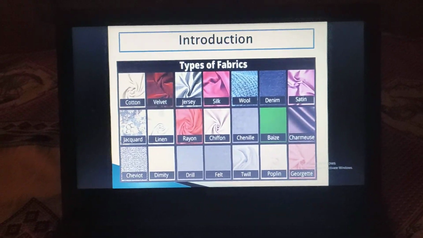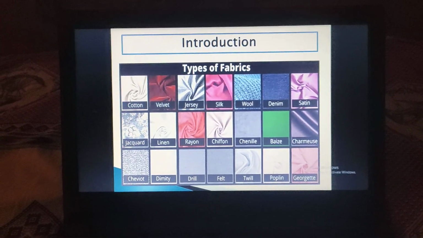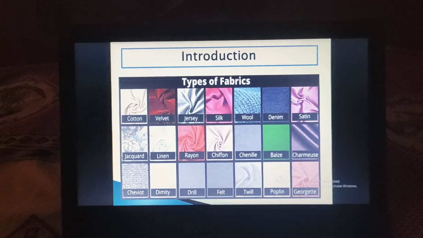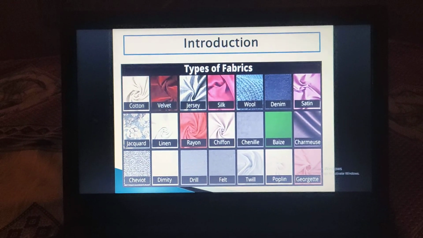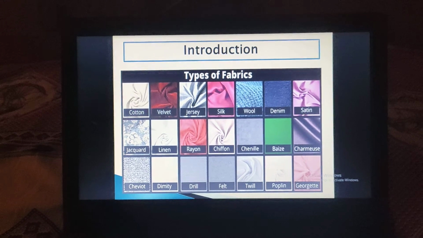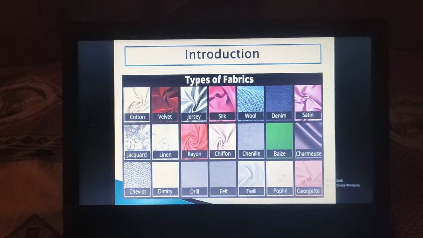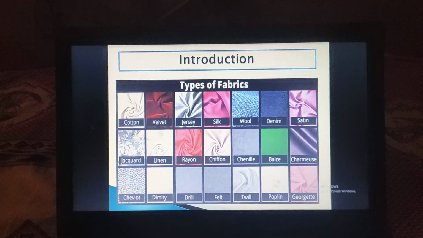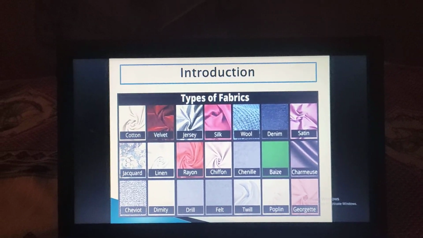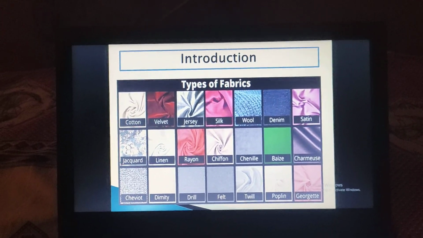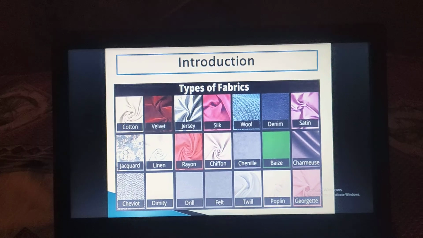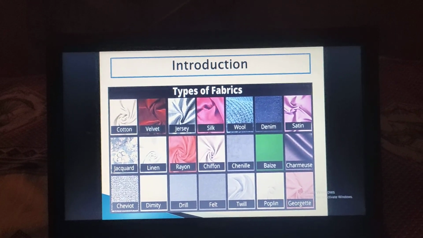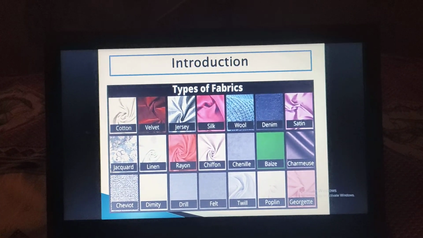Okay, have you ever noticed that the clothes we wear feel very different? If you touch it, how are you able to identify which fabric this is? A very easy answer is by touching it or feeling it. You might have noticed that some fabrics are very soft in nature, some are coarse and some are silky.